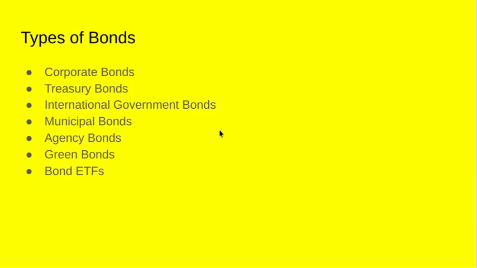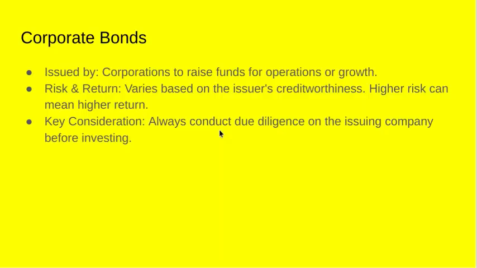So the types of bonds are corporate bonds, treasury bonds, international government bonds, municipal bonds, agency bonds, green bonds, and bond ETFs. So corporate bonds are issued by corporations to raise funds for operations or growth, and the risk and return varies based on the issuer's creditworthiness, and higher risk can mean higher return. So a key consideration for corporate bonds is to always conduct due diligence on the issuing company before investing.